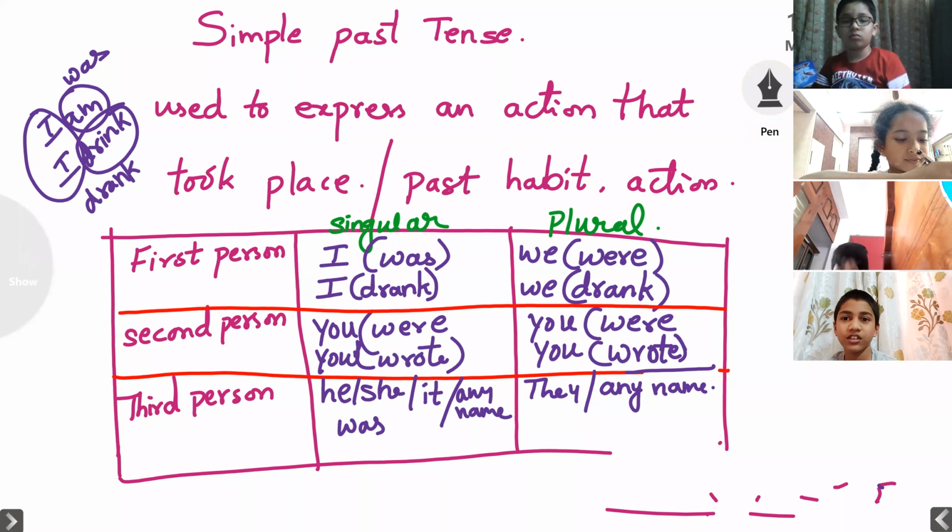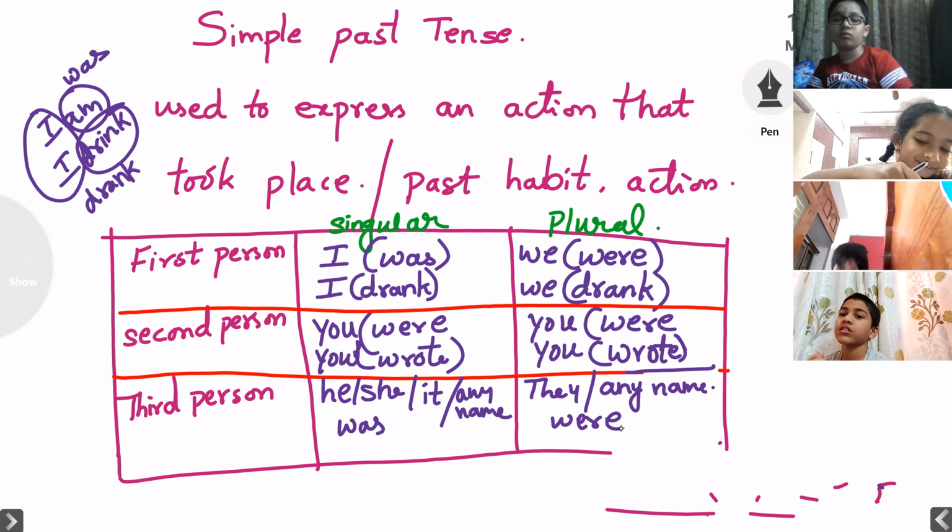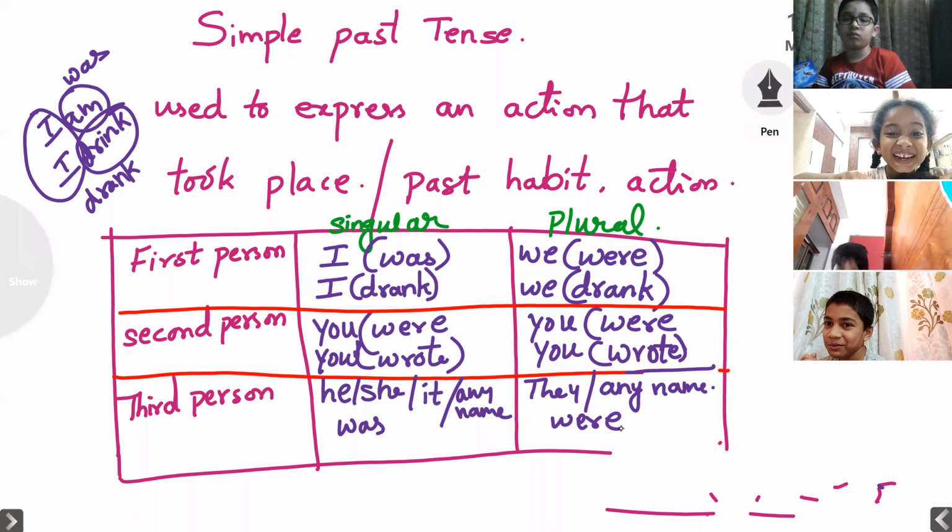And here, if they are plural, so many children are there, or so many people are there, we are using they or any name, students. So with students, what do we have to add in the plural form? We have to add were. Due to lockdown, all students were playing. They stopped reading and they were playing. All parents complained that they were playing. Is it right? Yes, I know.